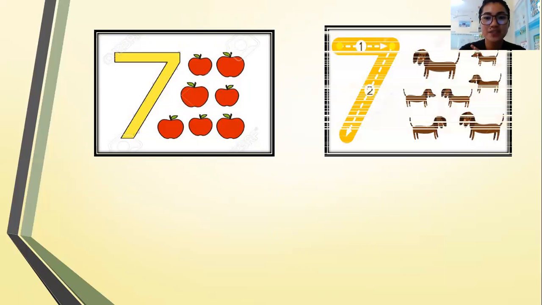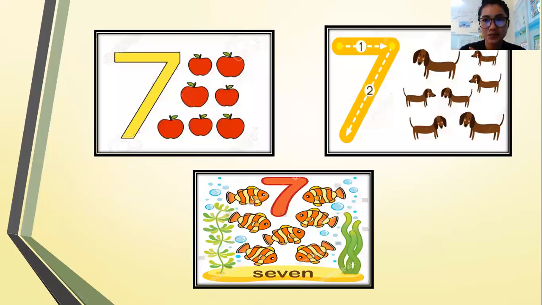Good job. Now let's practice counting number 7. I have here different kinds of objects. The first object is apples. This one is dogs. And the last one is fish. Let's count how many apples, how many dogs, and how many fishes there are. Let's start with the apples. Everybody count with me. 1, 2, 3, 4, 5, 6, 7. Good job. So there are 7 apples.